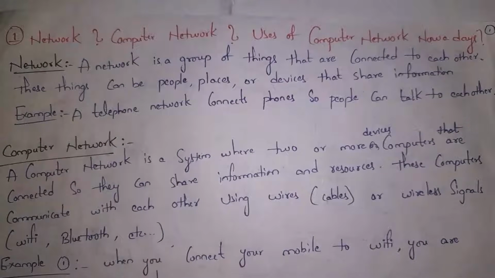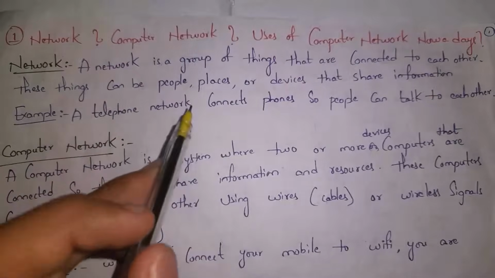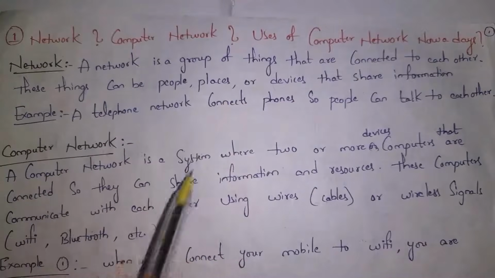For example, Hyderabad is near to Delhi. As both places are connected to each other, we call it as network. For example, I will on Bluetooth in my mobile and I will transfer files from my mobile to my friend's mobile. As my and my friend's mobile both are connected to each other by using Bluetooth, so we call it as network. So network is nothing but group of things that are connected to each other, and things can be either people or places or devices. And all of these things are connected to each other in order to share information.